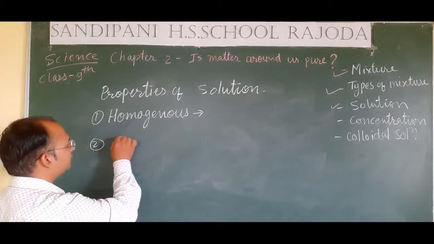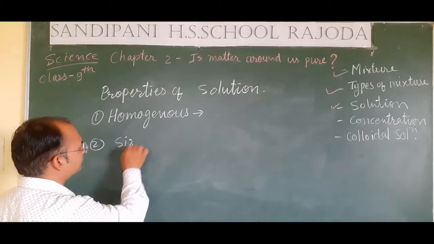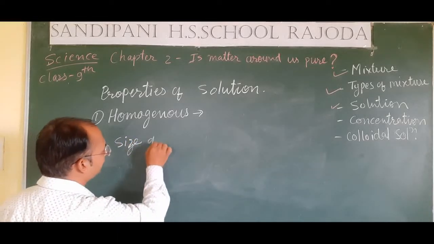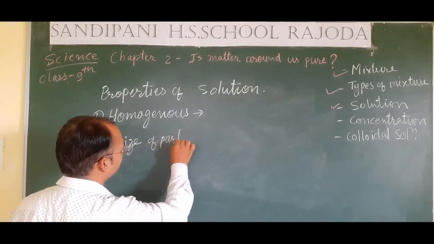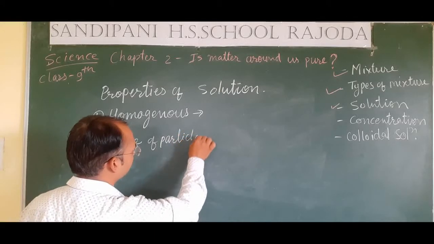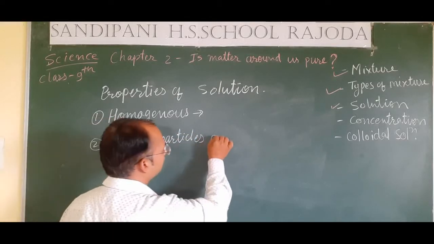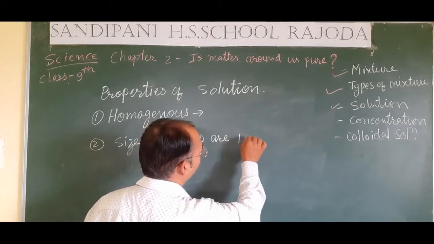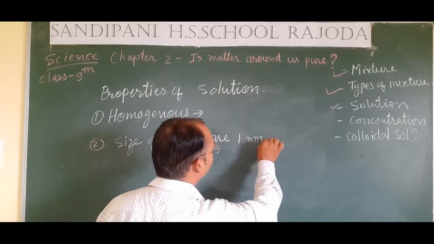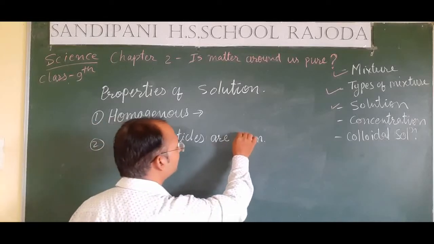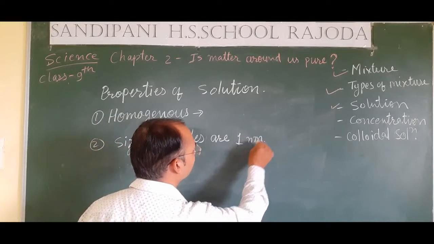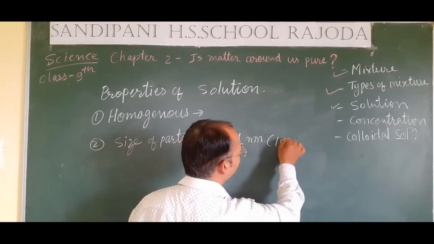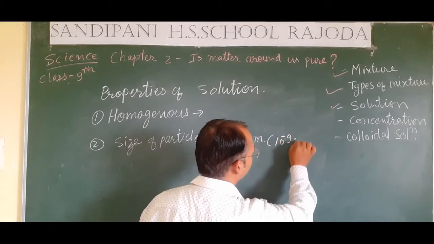So, the size of the solute particles is less than 1 nm. Nm means nanometer. And students, 1 nanometer is equal to 10 to the power minus 9 meter.